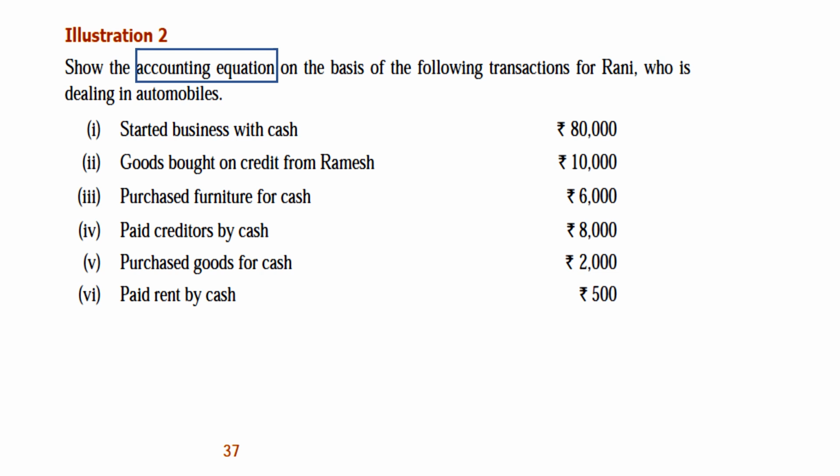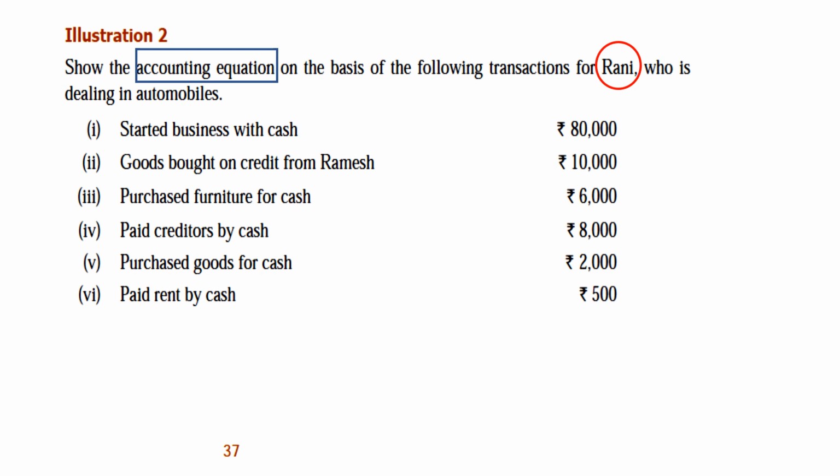First, in a question we have to look for what they have asked. So accounting equation, okay. Then the next important thing we have to notice is the name of the person or the enterprise. Here the name is Ronnie. The name of the person or name of the enterprise is very very important. With that we will start writing the answer. We will get the solution.